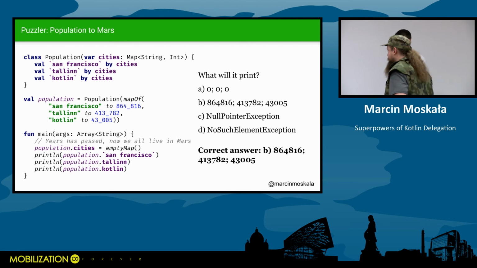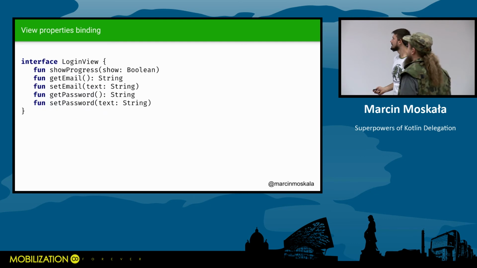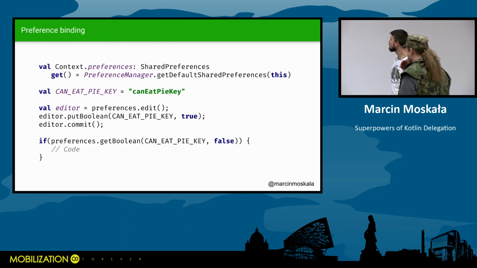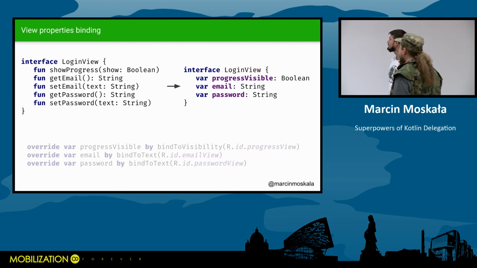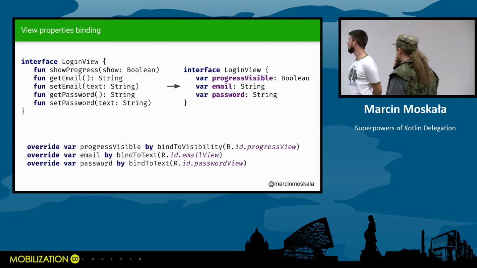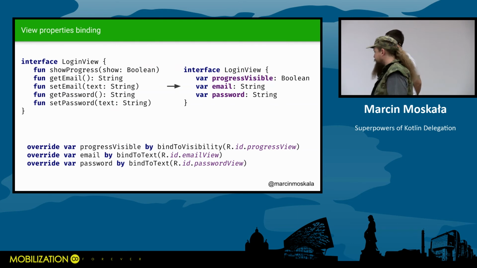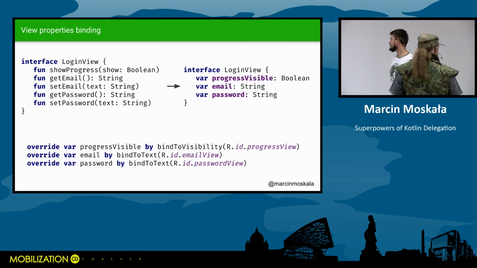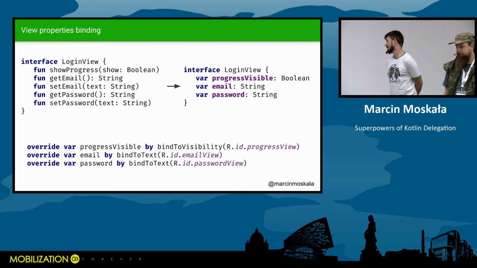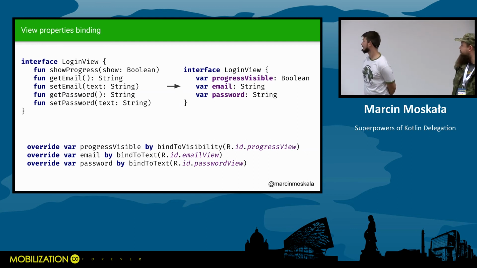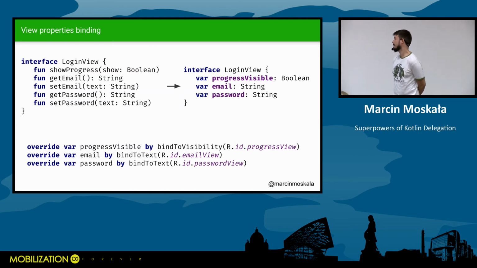So I was thinking about the example with bind to text or something. Does it not leak the view? What if onDestroyView gets called on a fragment and then we still hold the reference to the text view? Shouldn't we clear it somehow? Basically, under the hood, I just use a lazy delegate that gets value, and so it's the same as having lazy inside a class. So it's kind of the same question. I believe that the result is the same as I answered before.